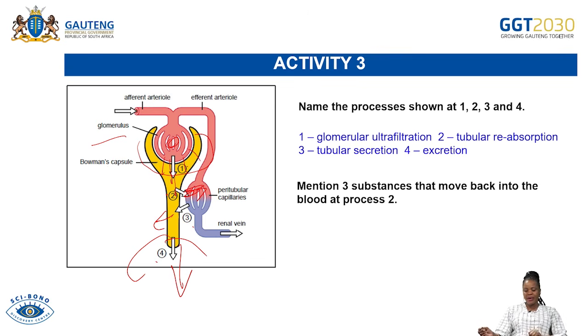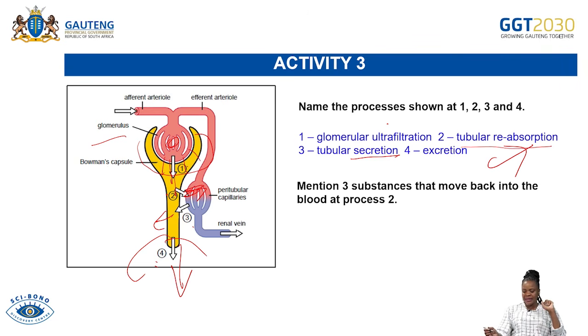Let us check if our answers are correct. At 1, there's glomerular ultrafiltration. And then number 2, what is happening at number 2? There's reabsorption of other substances. And then what is happening at 3? There is secretion of some of the substances. And then what is happening at 4? There is excretion of all the unwanted waste.